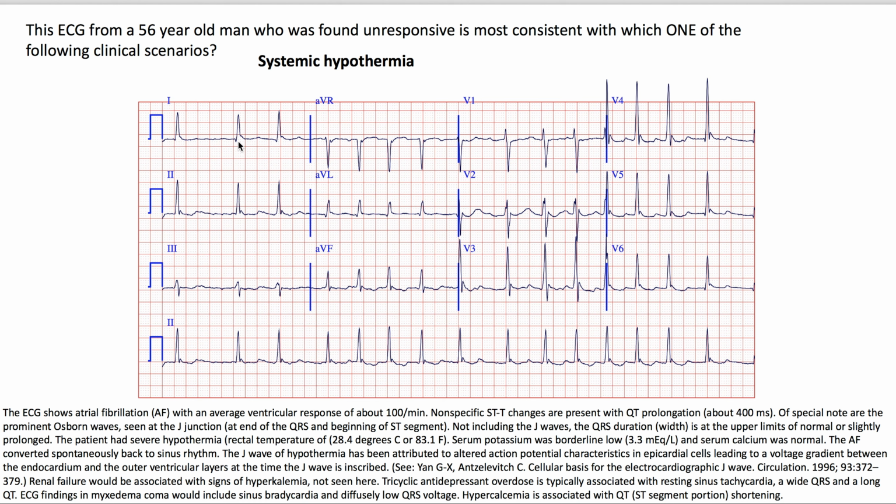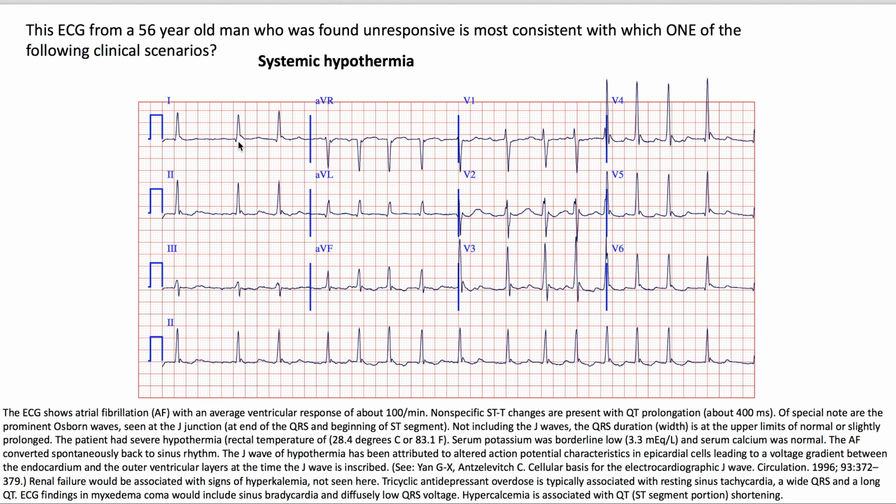The patient had severe hypothermia, a rectal temperature of 28.4 degrees Celsius. Serum potassium was borderline low at 3.3, and serum calcium was normal. The AFib converted spontaneously back to sinus rhythm.